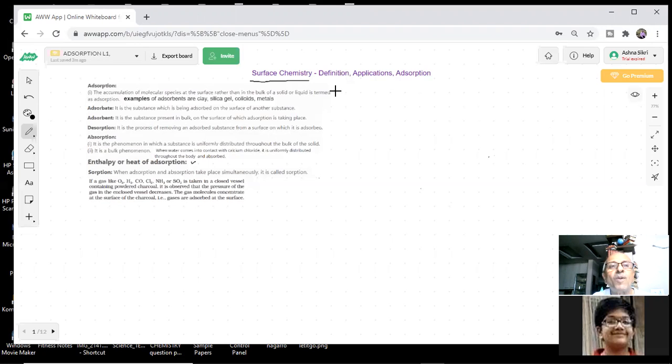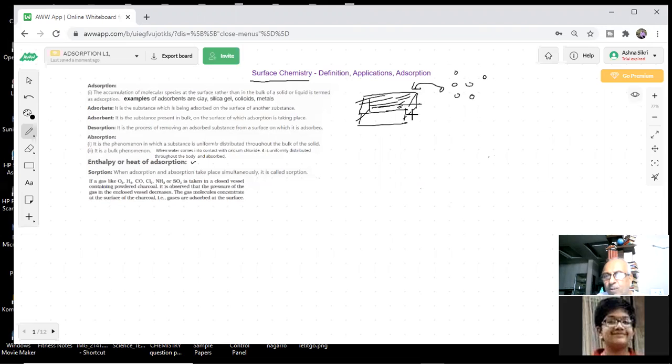What we are talking of, if you consider a solid, students, this is my solid. Supposing this is a piece of the solid. What is happening to this? This solid has a surface. This is the surface of the solid. And we are saying that some particles, gas particles or anything, are being absorbed on the surface.